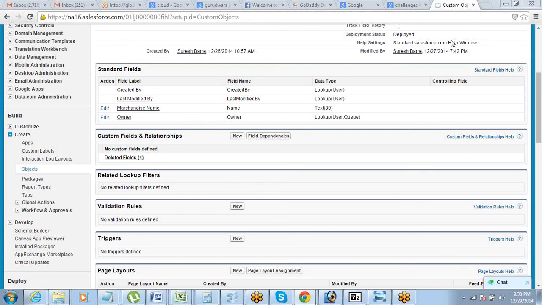I have one more doubt. While creating a custom object, we need to check 'starts with vowel sound' or not. Why would we check that vowel sound option? Basically, it's for where Salesforce has to write 'a' and where it has to write 'an'. Sometimes they need to write those things. Okay, so that is not very useful for us.